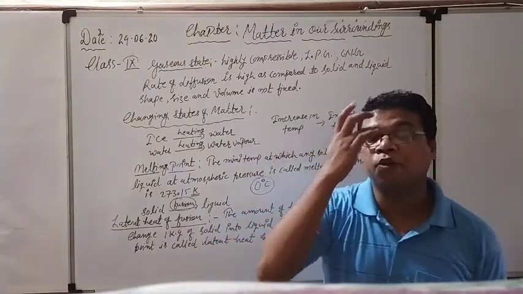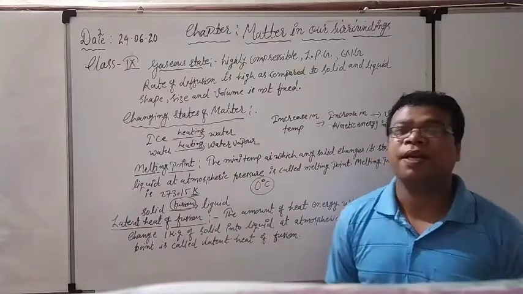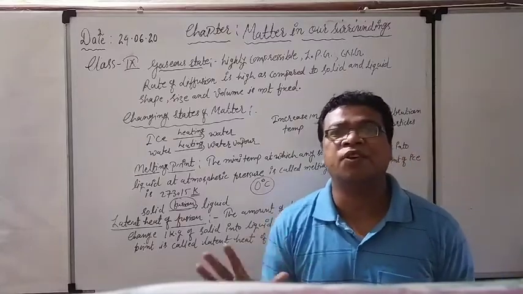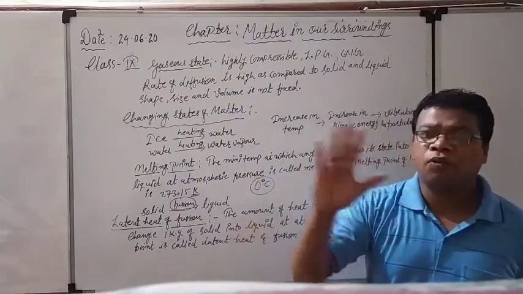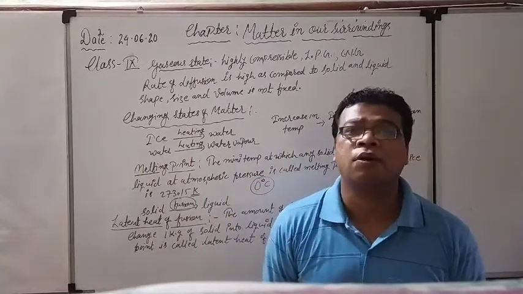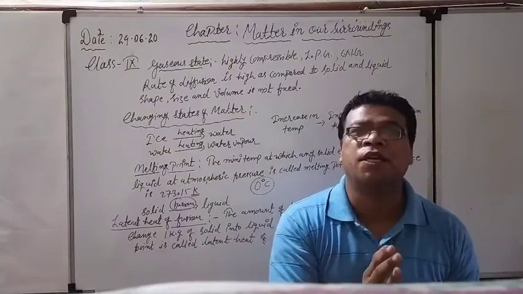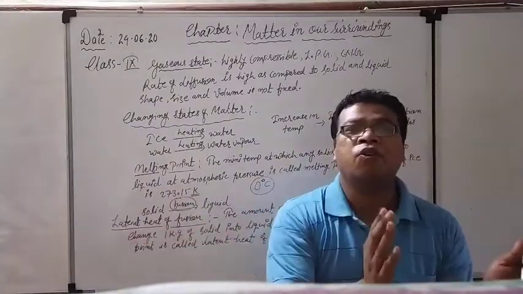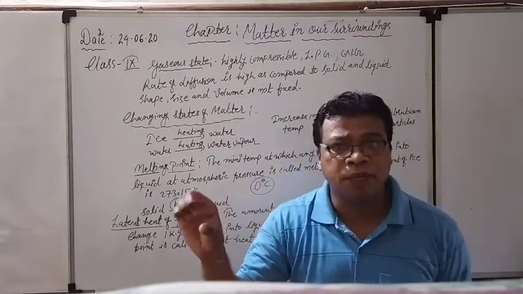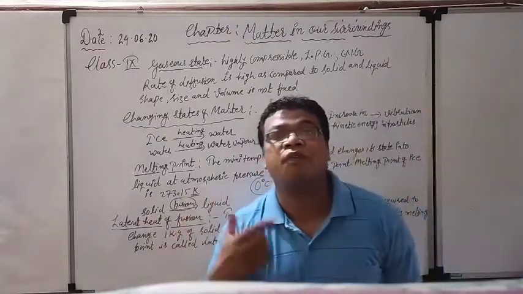Now once again I am going to repeat the definition, and we will talk about some more in the next class. What is latent heat? Latent heat is the hidden heat. We need not learn how to create the definition. The amount of heat energy which is required for changing 1 kilogram of solid substance into the liquid state, but at the atmospheric pressure and the melting point. This particular heat is known as the latent heat of fusion.